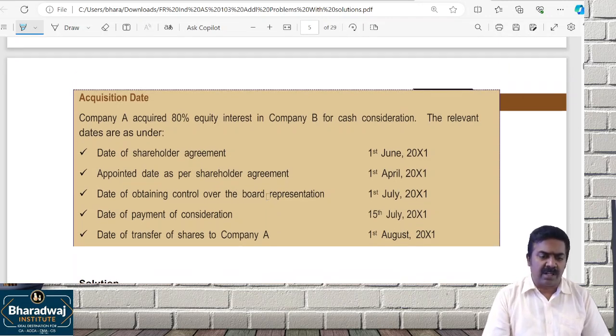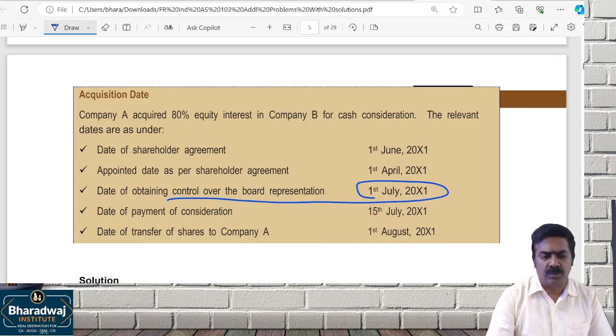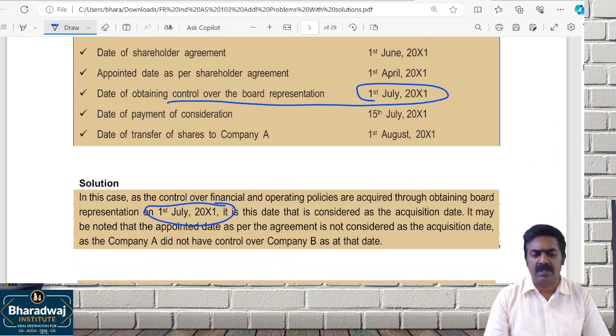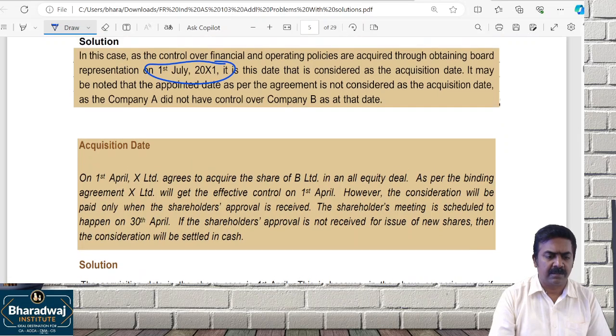Either date of shareholder agreement, appointed date of shareholders agreement, date of obtaining control over the board's representation, date of consideration paid, date of transfer of shares. Which date is relevant here? So acquisition date is which date? 1st July 2021. Next question.